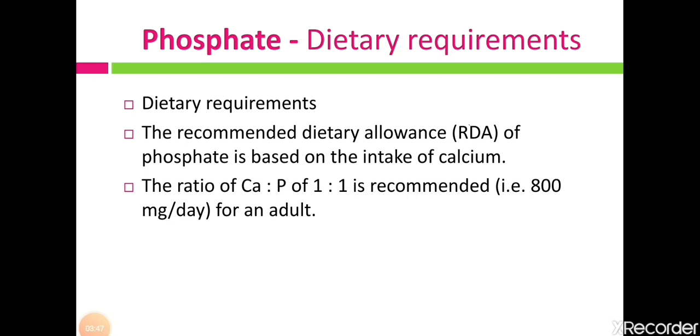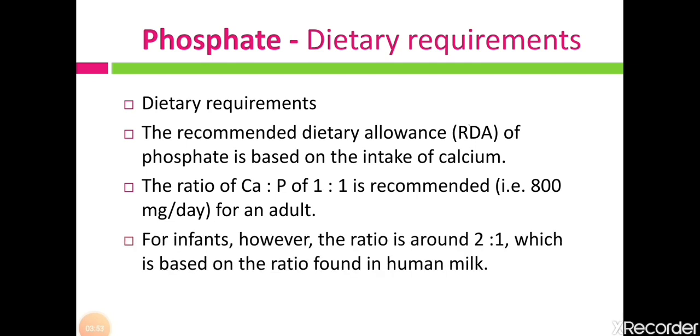This requirement is for adults, while in the fetus or in infants, the ratio is around 2:1. That means calcium is required more in infants than phosphate. So the calcium requirement is double as compared to phosphate in infants. And this requirement is fulfilled by human milk, that means mother's milk.